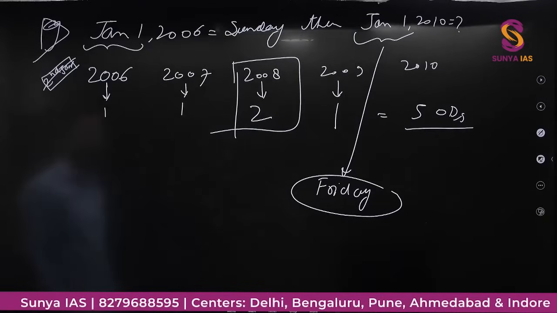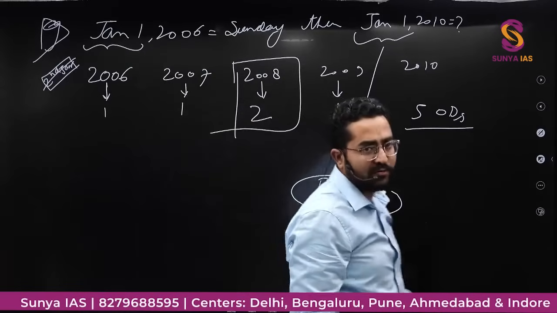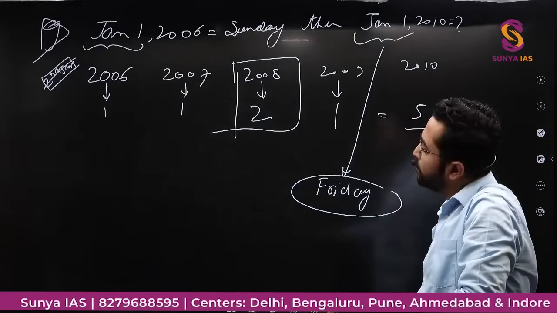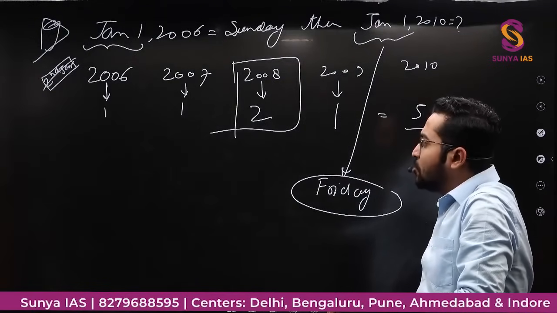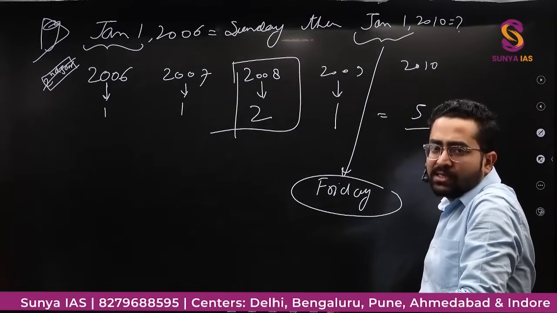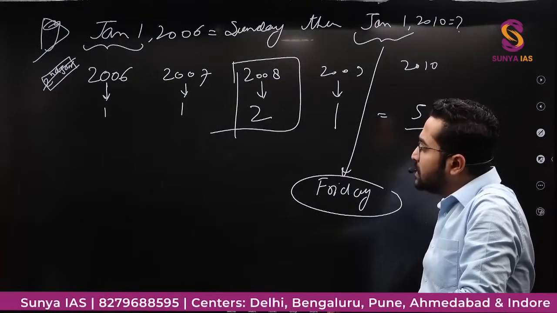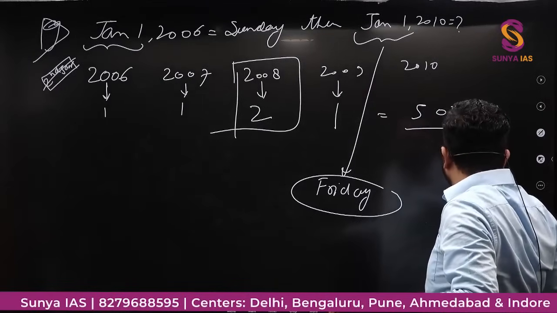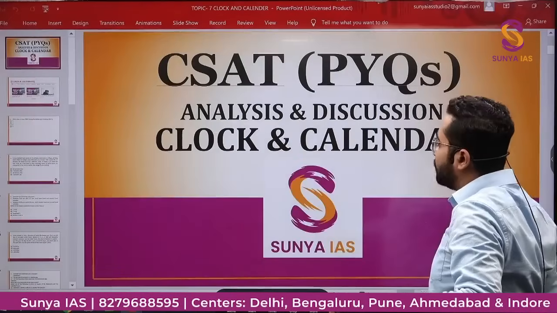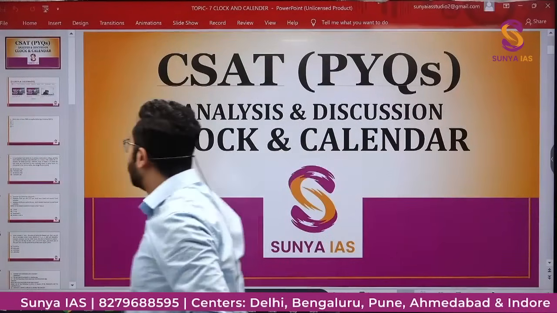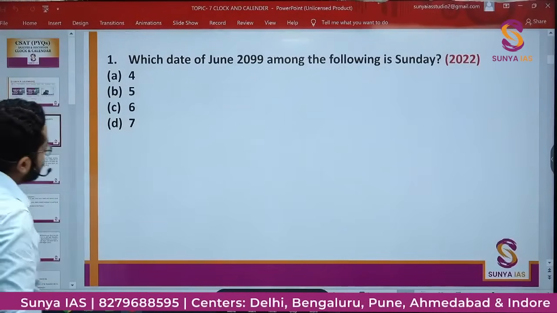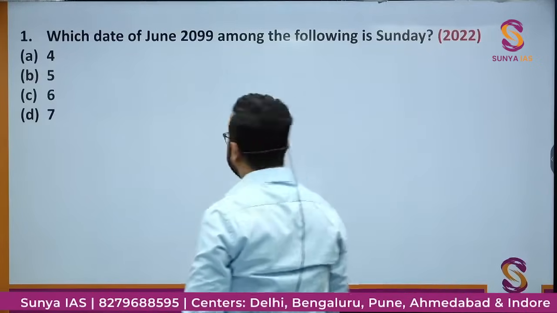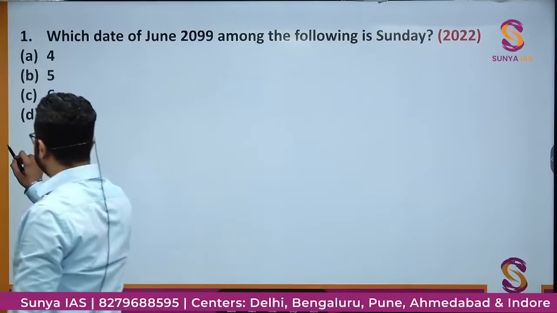So like this we calculate the number of odd days and the day on a specific year. So this was the basic concept. These were some points that are going to be used in the questions of calendars. Now we'll directly move on to the questions that were asked in our exam. So if I'll see the first question. So this first question,